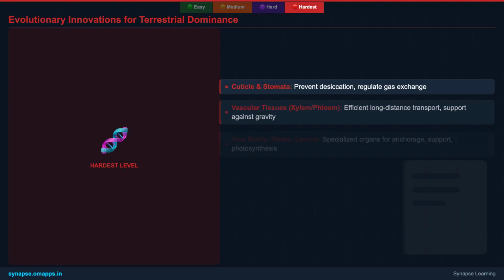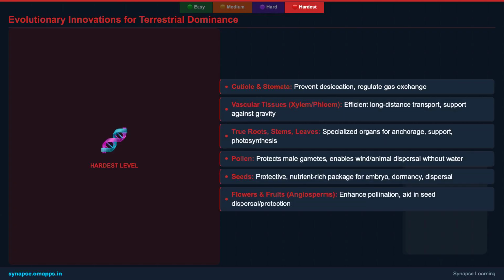Next, we unravel the engineering marvels behind plant terrestrial dominance. We'll detail how features like the waxy cuticle, stomata, and the intricate vascular system function to overcome environmental challenges. We'll also examine the sophisticated roles of pollen and seeds in reproduction and dispersal, and how flowers and fruits in angiosperms represent peak evolutionary innovations for reproductive success.